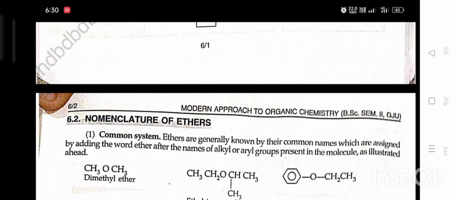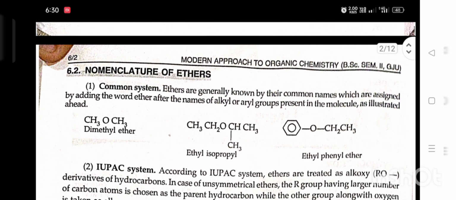Nomenclature of ethers. First, common system. Ethers are generally known by their common names, which are assigned by adding the word ether after the names of the alkyl or aryl groups present in the molecule, as elucidated ahead: dimethyl ether, ethyl isopropyl ether, ethyl phenyl ether.